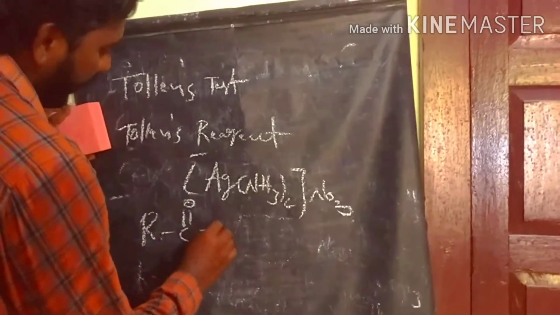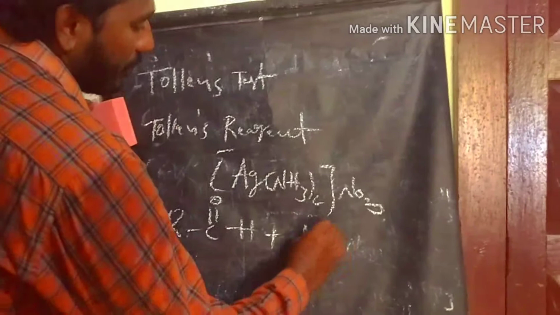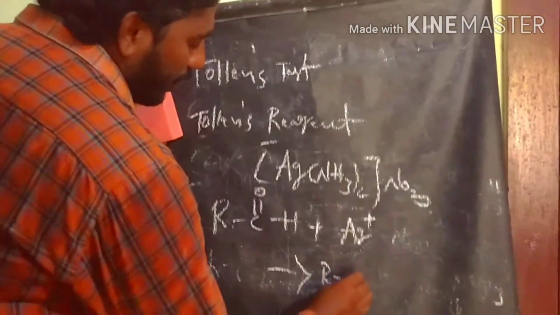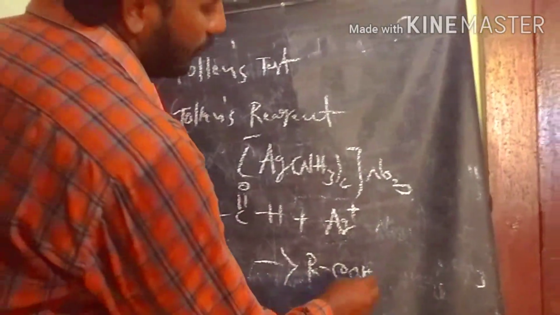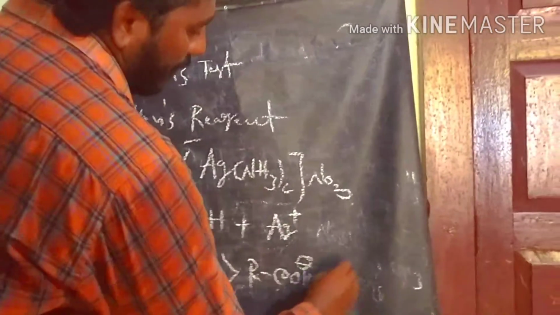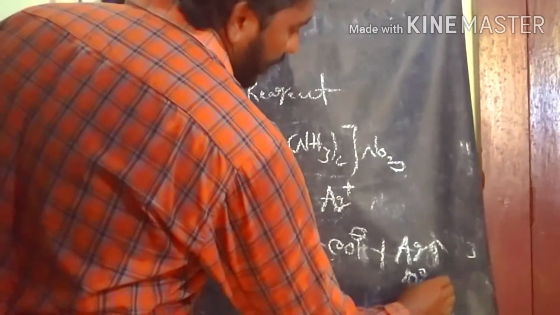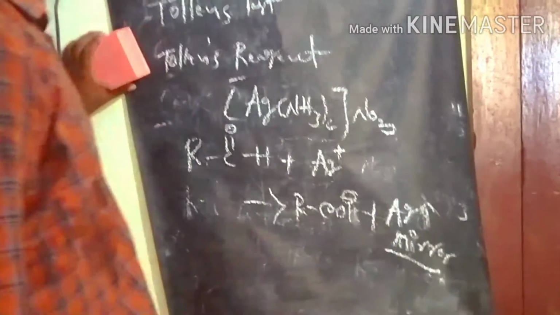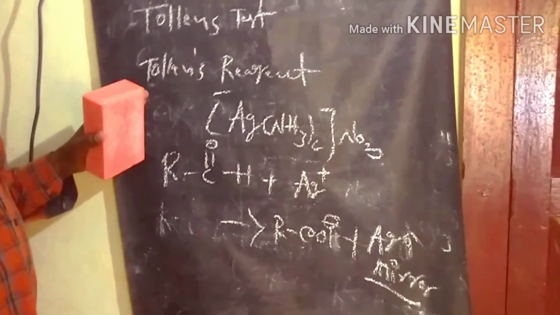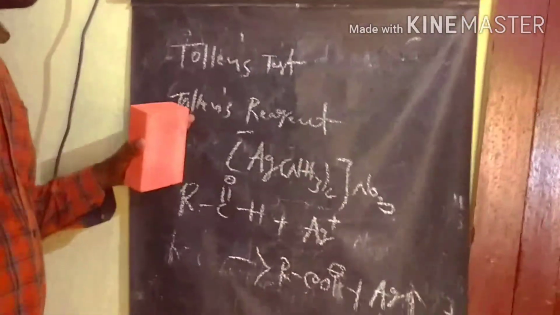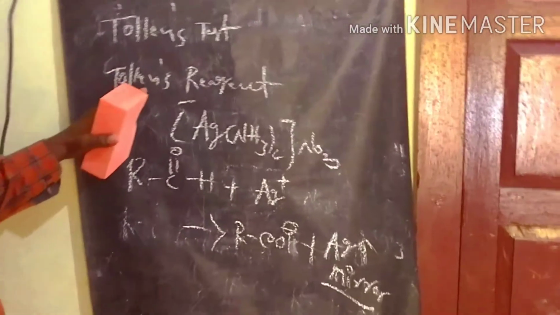So what is happening when the Tollens reagent reacts with an aldehyde? The aldehyde is involved in an oxidation process, converting into the carboxylate ion, plus we get a silver mirror as a precipitate. This silver mirror indicates that the compound may have an aldehyde group. This is one of the identification tests of carbonyl compounds, the aldehyde identification test. This test is given only by aldehydes, not by ketones.